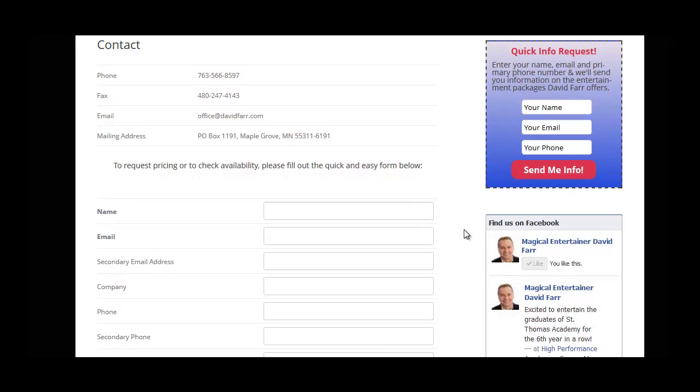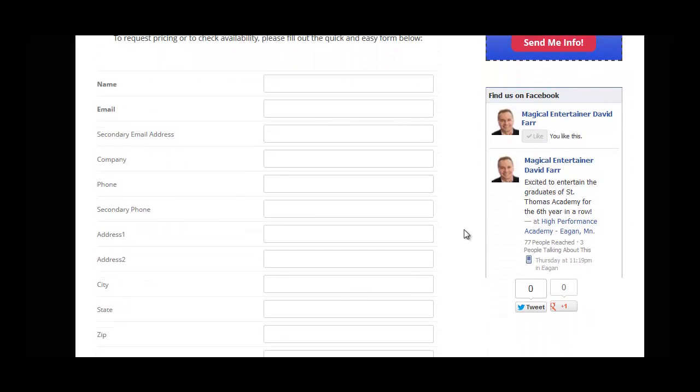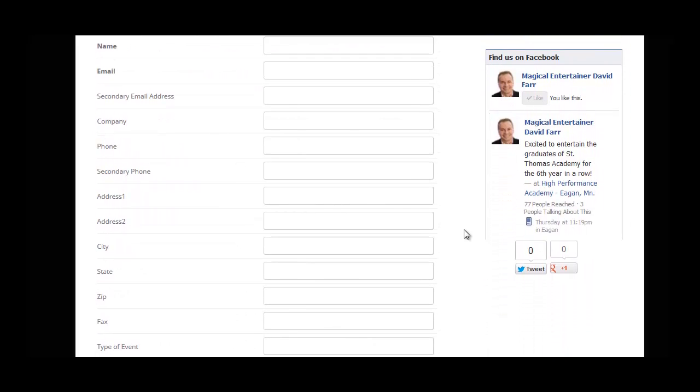So the questionnaire form on steroids is basically a questionnaire form, but unlike probably your standard form that you may already have on your website. Questionnaire form on steroids does three things, as opposed to the standard form, which basically just emails you whatever they wrote. That's a standard form. Basically, whatever the person types into the form is emailed to you, and that's it. But what happens with the questionnaire form on steroids that we have with the amazing system is, of course, everything that they wrote is emailed to you as well. Okay, so we've got that as well.